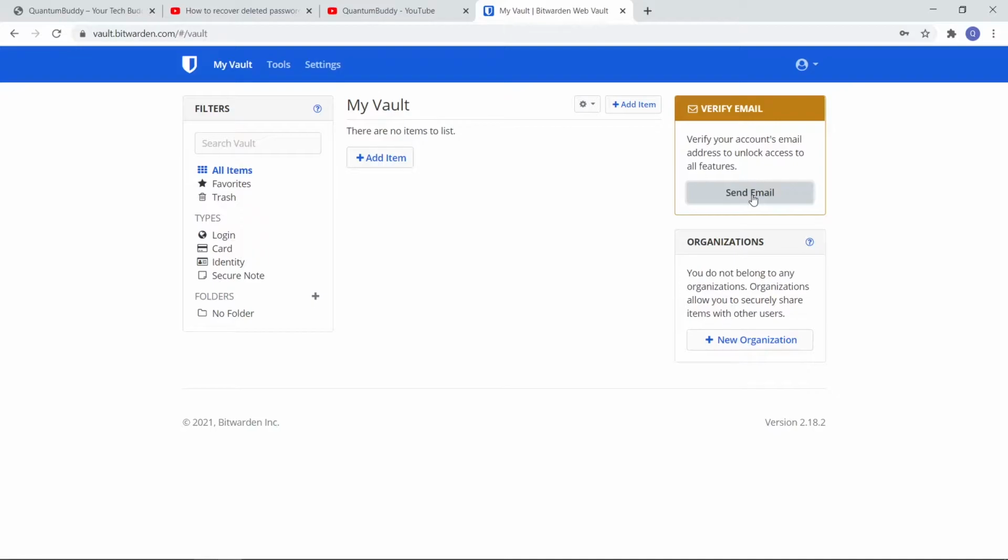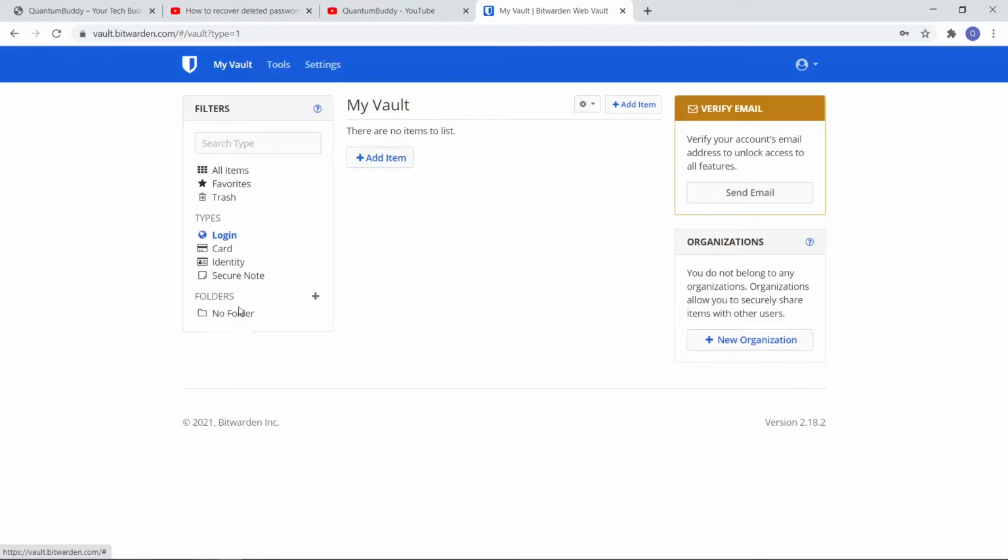Vault. Here we have all items. If you have any items, they all will be shown here. You can favorite some items. If you delete anything, it will be in your trash. So let us see what types of items we can add. If you see here, we have login type, card type, identity, and security note.